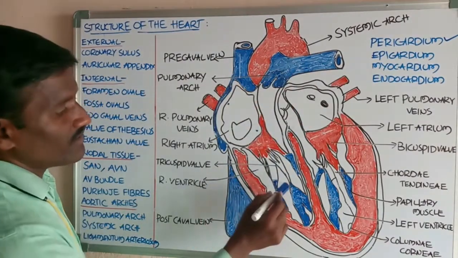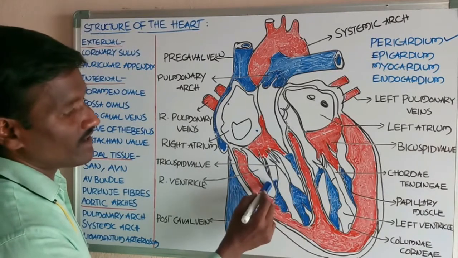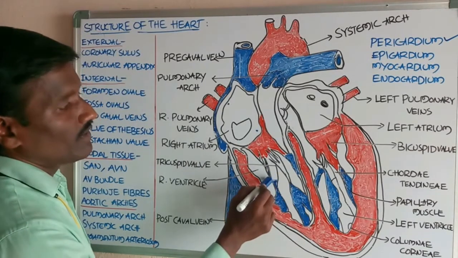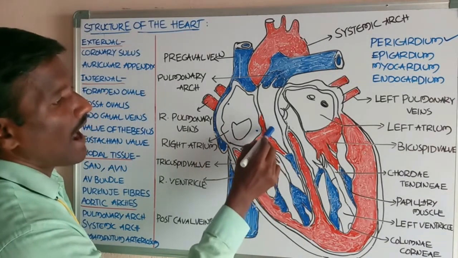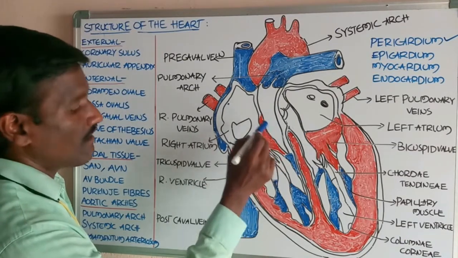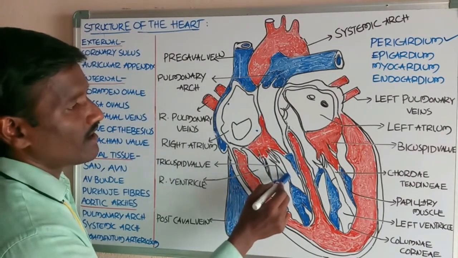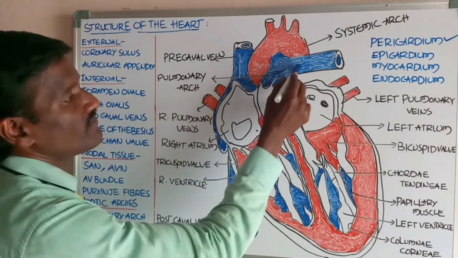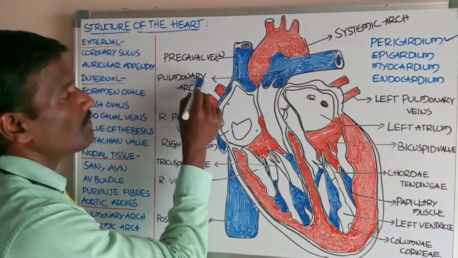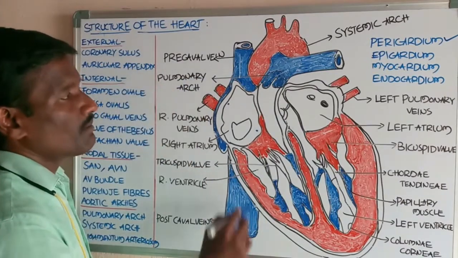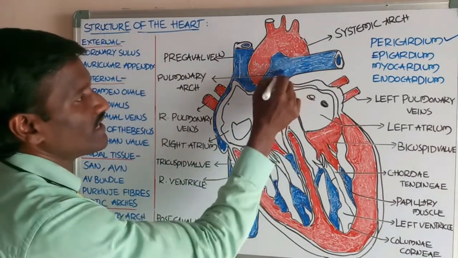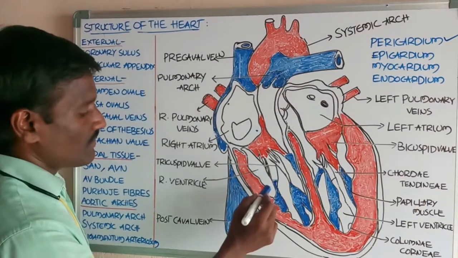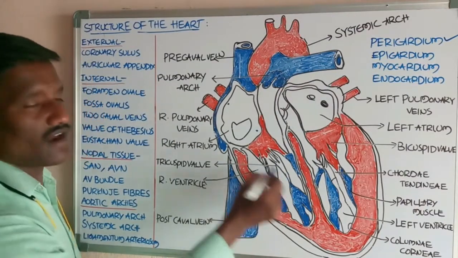This is the right ventricle. The anterior angle of the right ventricle opens into the largest blood vessel, which is called the pulmonary arch. The pulmonary arch receives deoxygenated blood from the right ventricle.